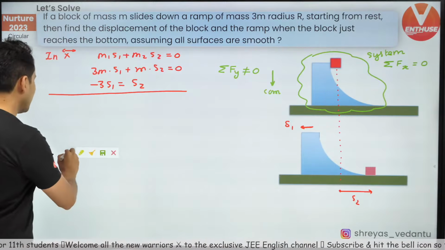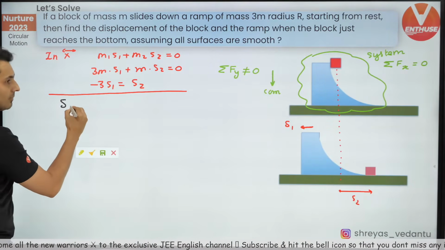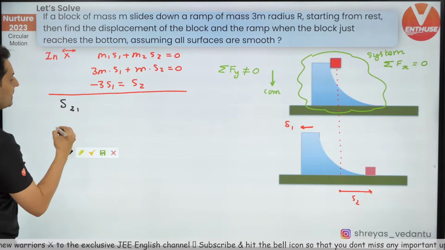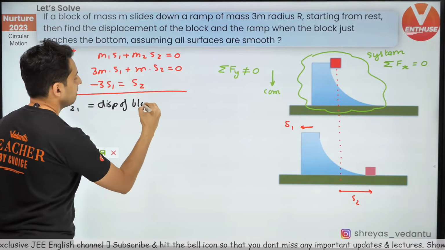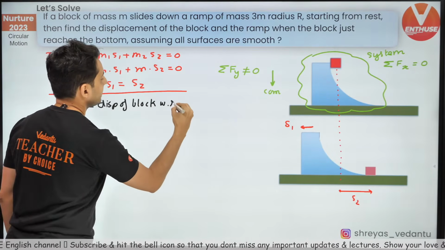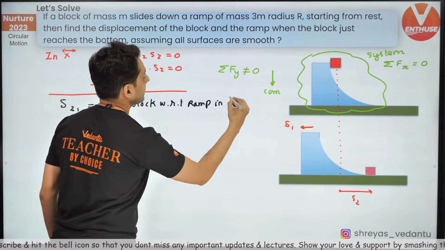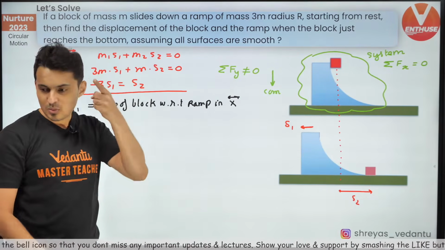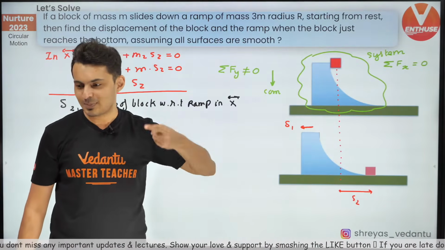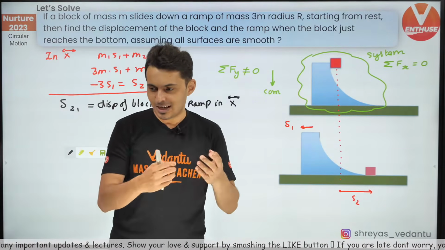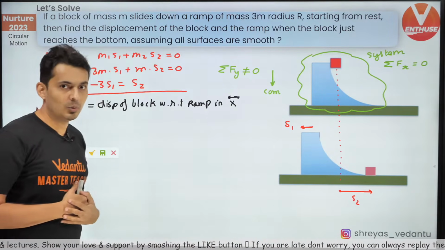How much is the displacement of that block, which is number 2, with respect to the ramp? This is the displacement of the block with respect to the ramp in x direction. Think about it. What is the displacement of the block with respect to the ramp? Just think, you are sitting on the ramp. I know the ramp will move behind.